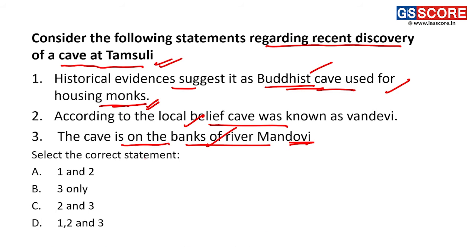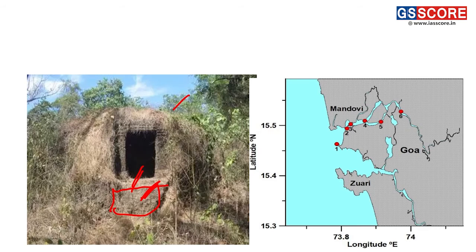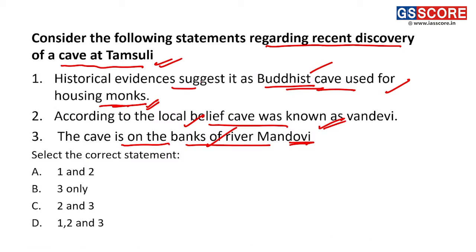And further, according to local belief, this is known as Van Devi. As you know, the concept of sacred groves is modern. But during previous times also, the groves and the forest were regarded as gods and goddesses. And in this context, by local belief the cave was known as Van Devi in the Tamsuli. So these both statements are correct in their entirety.